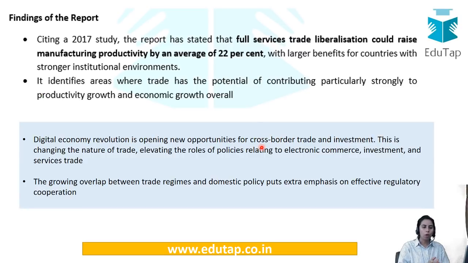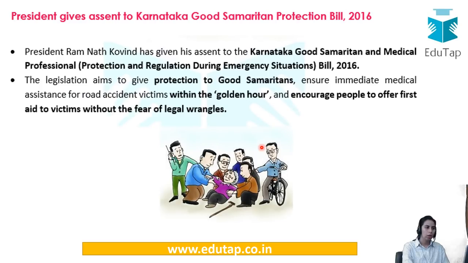In the background, as we have seen in our previous videos, there was a kind of trade war going on between countries like USA and China, and even India had put some sanctions. This is known as the trade war, and in that background, this report by these three such important organizations becomes very important for us. So yes, that would be it from this news. Let us move on.